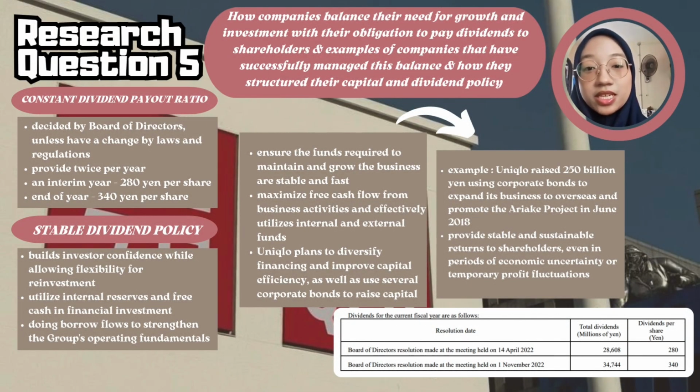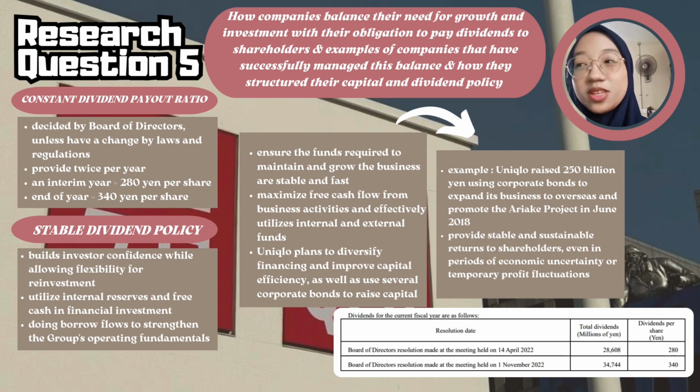Uniqlo balances its need for growth and investment with paying dividends to shareholders by using a constant dividend payout ratio that is decided by the board of directors unless there are changes in laws and regulations.